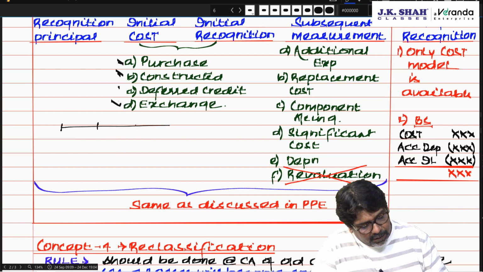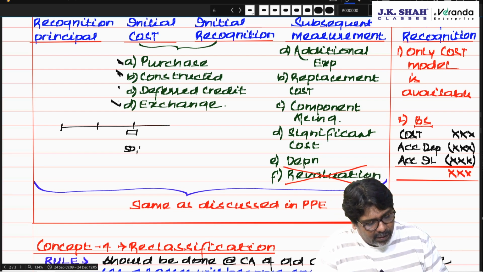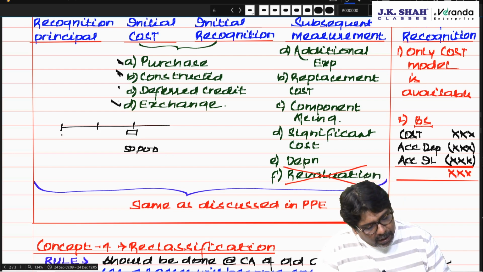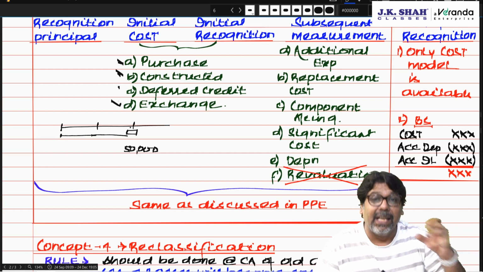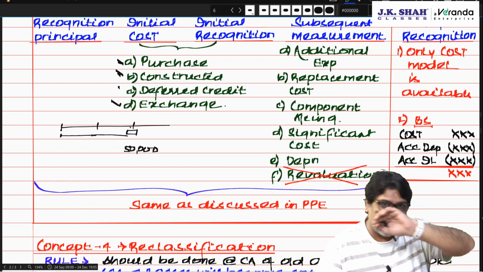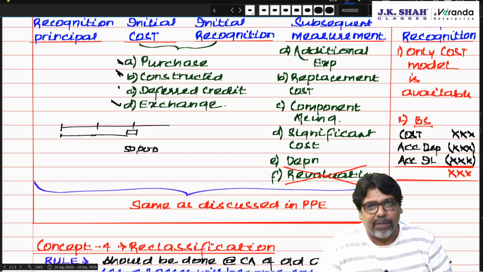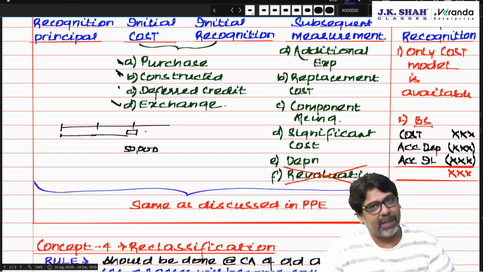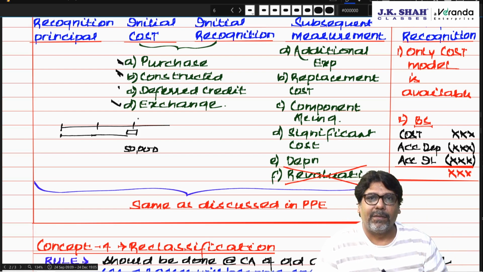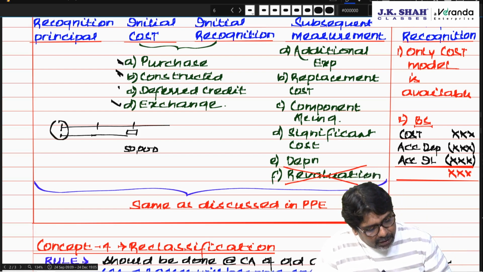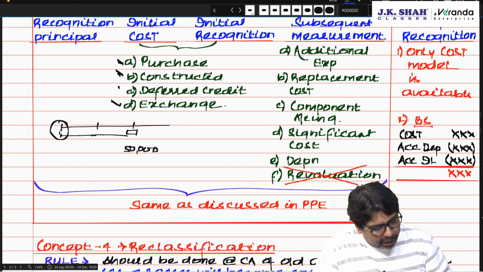Year 0, year 1, year 2. Here on this date you are incurring a cost of replacement 50,000. Whatever part you are replacing, the cost of that part minus depreciation for 2 years, that means the carrying amount of the part replaced, should be de-recognized and the cost of the new part should be added. Correct? Yes. But the carrying amount of the part replaced you don't know. Why? Because when you purchased it initially, you did not know what is the cost of this part.